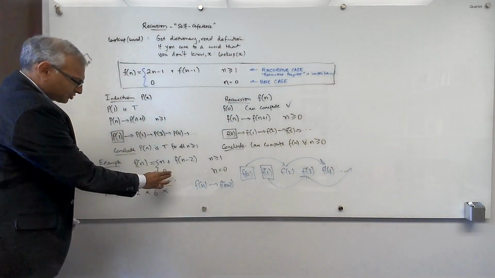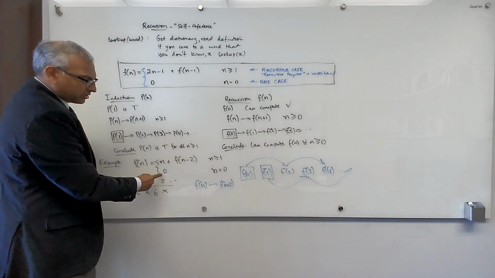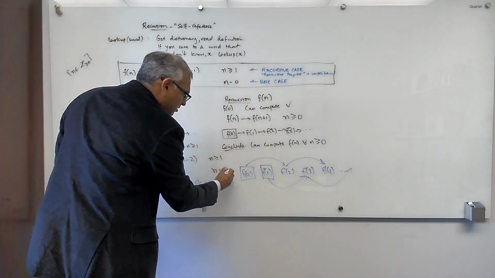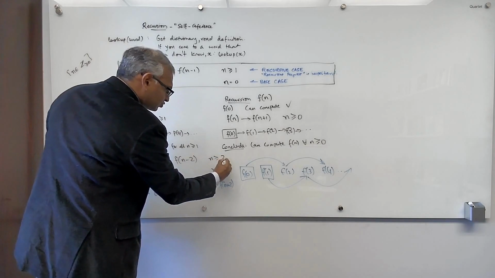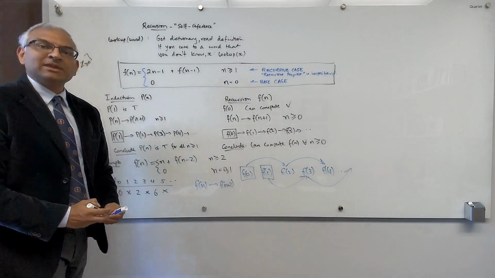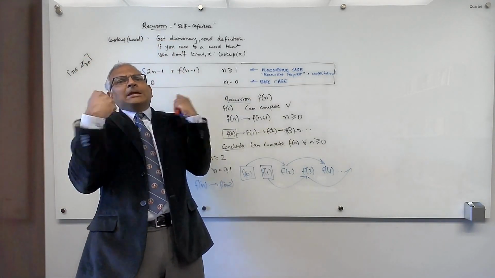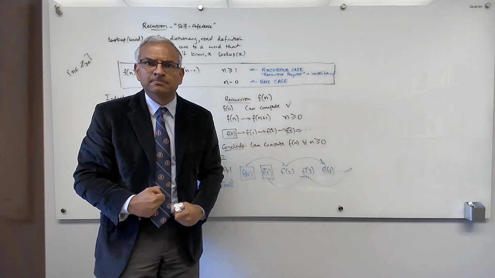Okay. So what's wrong here? I need another base case. I could say, for example, f of n is 0 for n equals 0 or 1. And now this becomes the recursive case for n greater or equal to 2. That will fix it. I've added two base cases, just like if I have leaping induction, I need two base cases if it's two-step leaping induction. There's a tight link between induction and recursion.